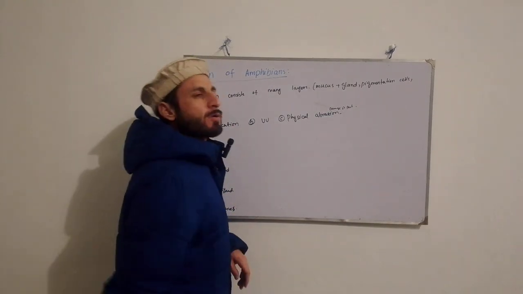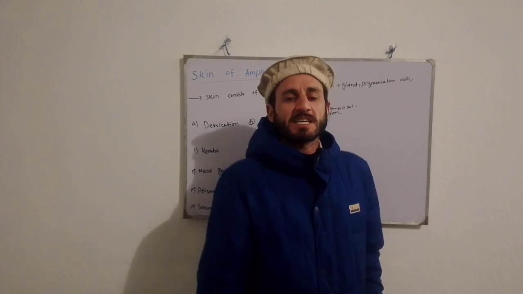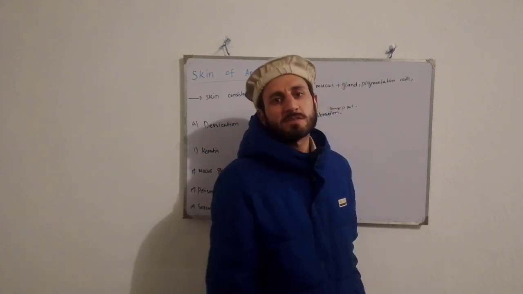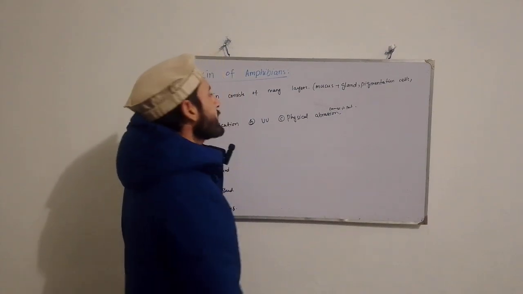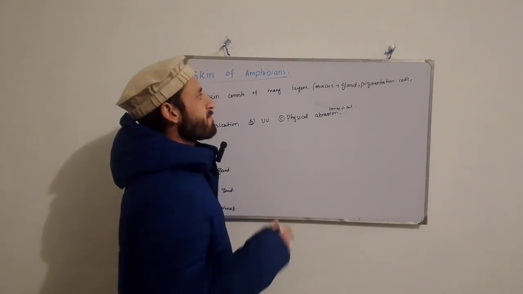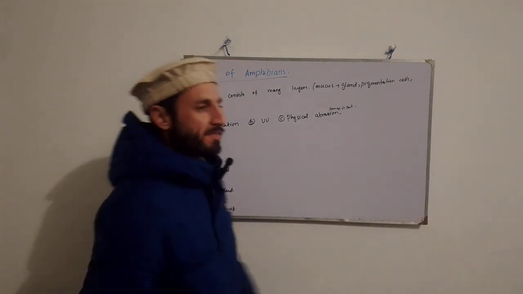Last time we discussed the skin of fishes. When we talk about fishes, there are three categories: jawless fishes, cartilaginous fishes, and the last, bony fishes. In that lecture we discussed the integumentary system of the three types of fishes. Now we are going to discuss the skin of amphibians.